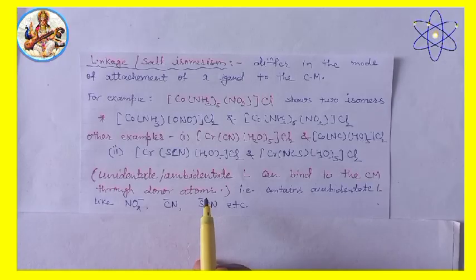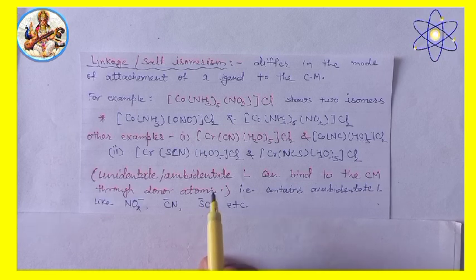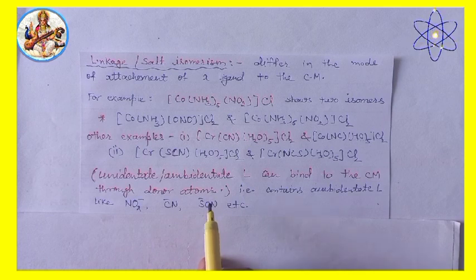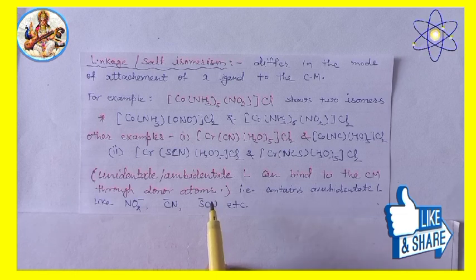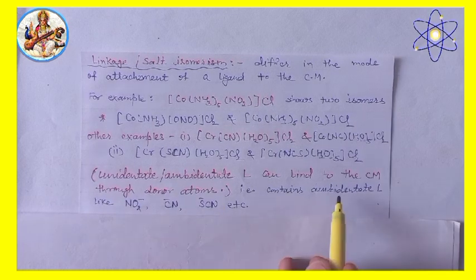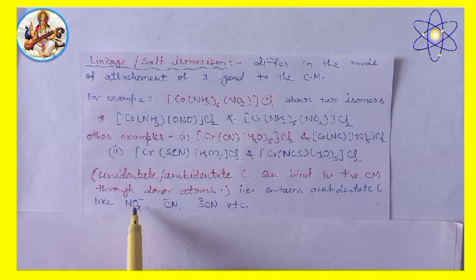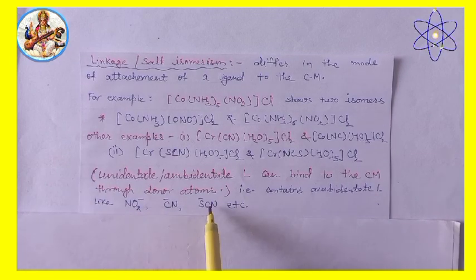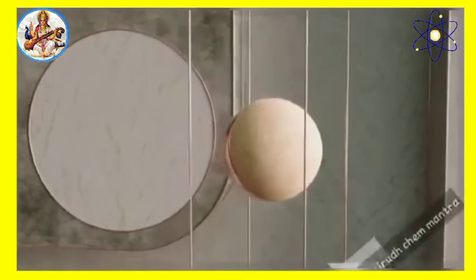In this isomerism, unidentate ligands can bind to the central metal through two donor atoms. So, in general, we can say that this type of isomerism occurs in coordination compounds which contain ambidentate ligands like nitrito, cyanido, thiocyanato, etc.